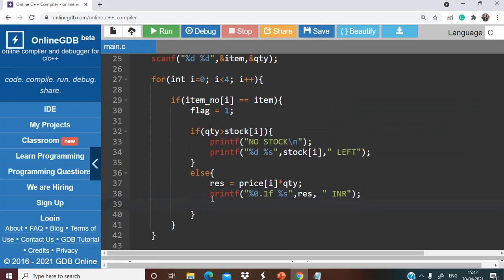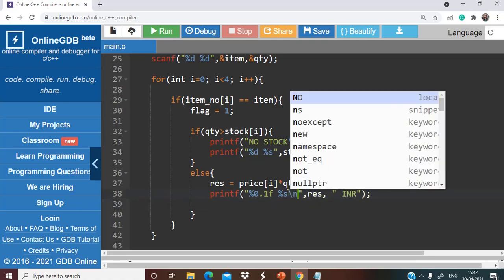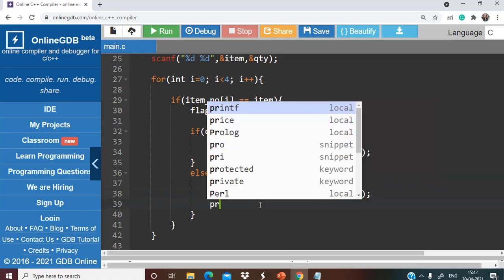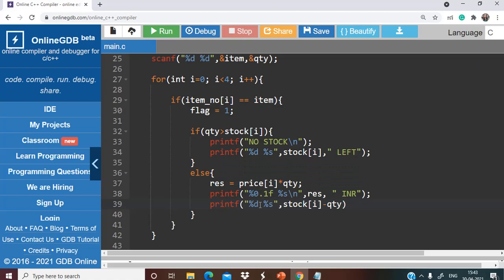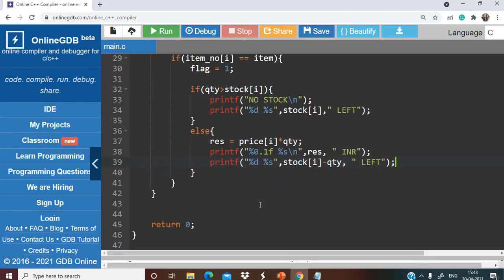So that is done. Also one more thing we have to do is print how much quantity is left. We have to do this on a new line, so let's take a new line character here itself. For getting the stock remaining, we subtract the quantity required by the user from the actual stock for that particular ith element, and next we give left. Fine, so that is done.